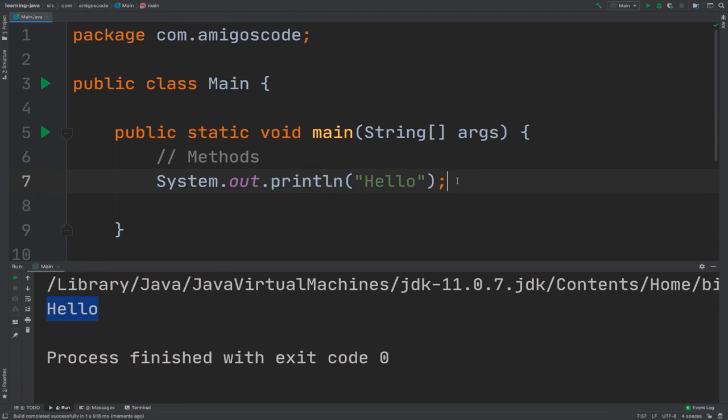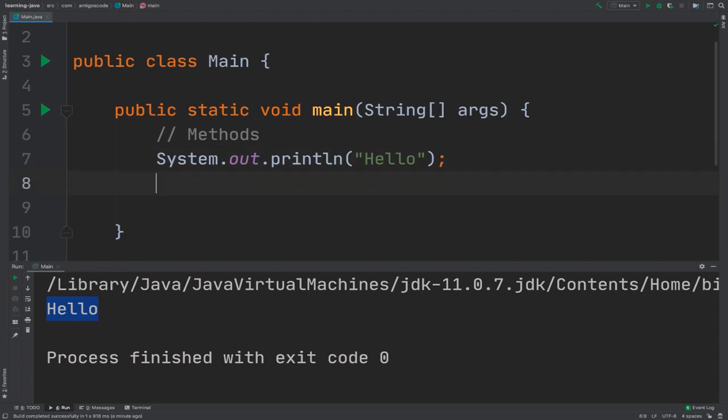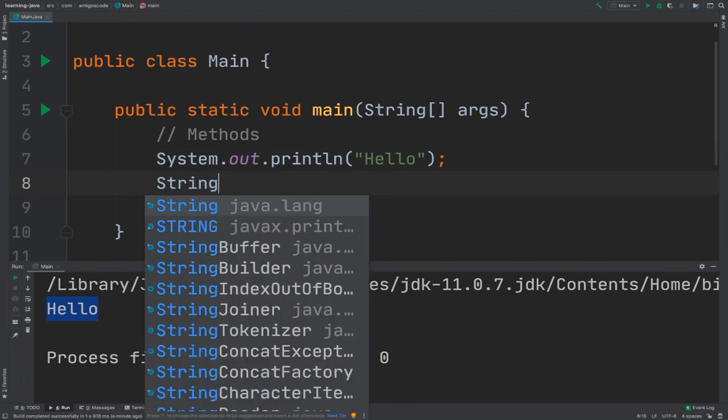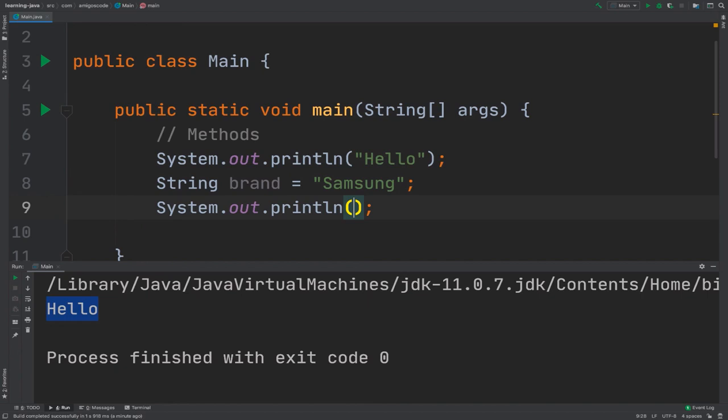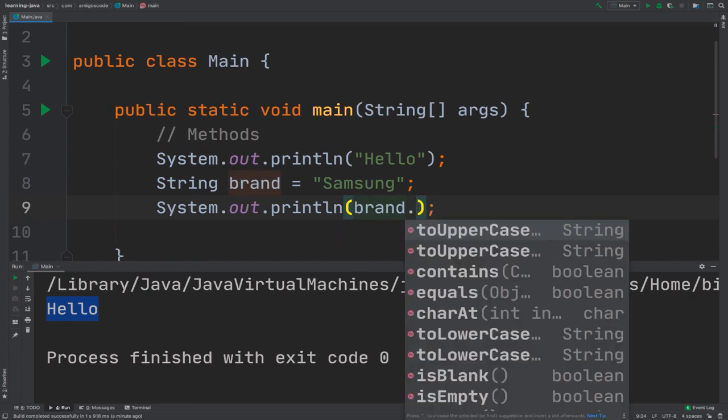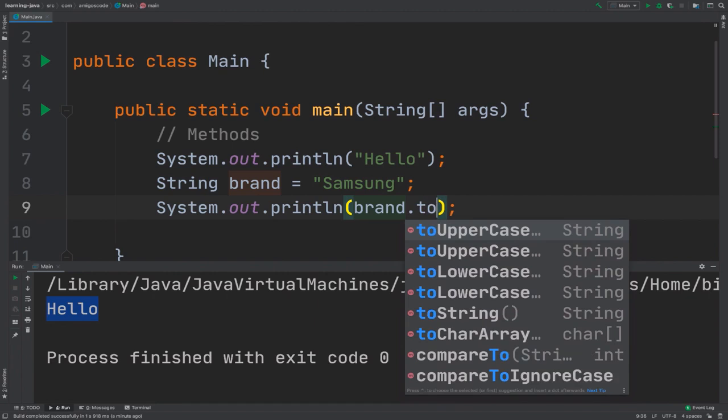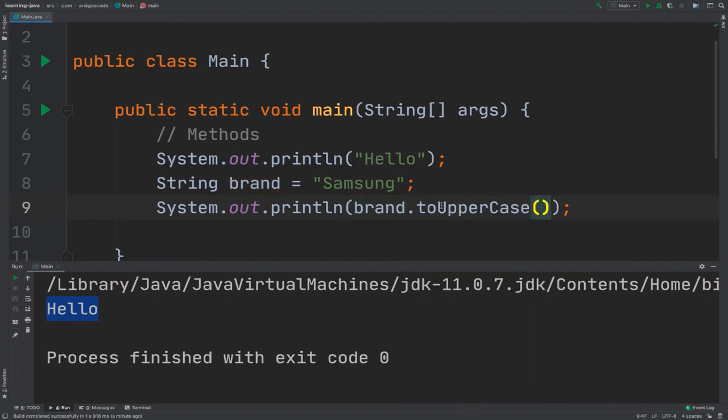The same with, for example, if I create a string variable, so String brand equals Samsung, and right here let's go ahead and simply say System.out.println. So we are invoking this method, and then let's simply say brand dot and then toUpperCase. So here you've seen this as well. This also is a method.